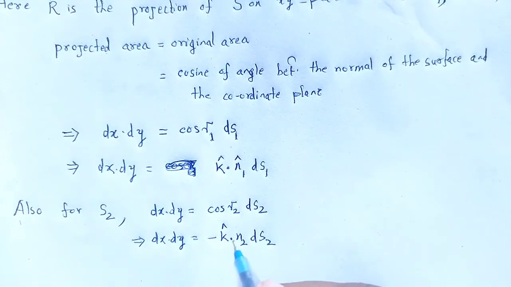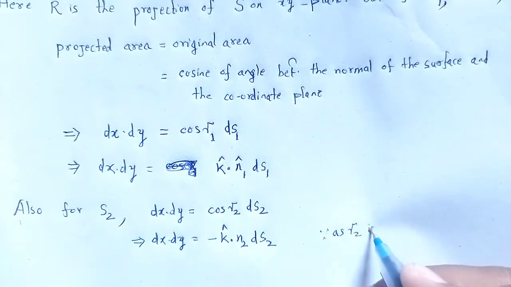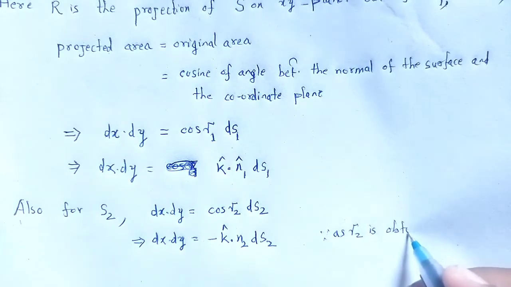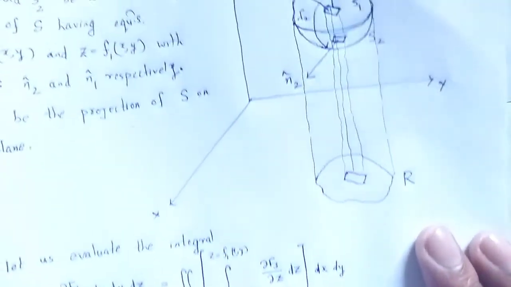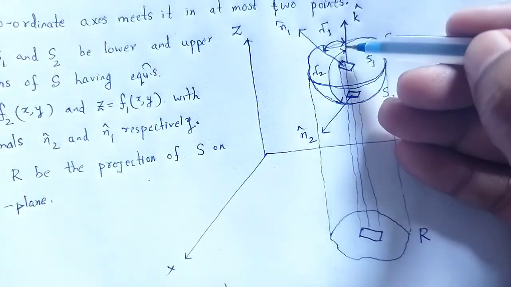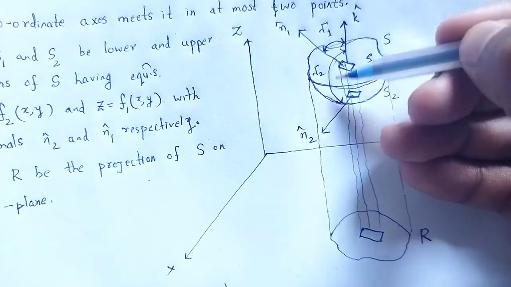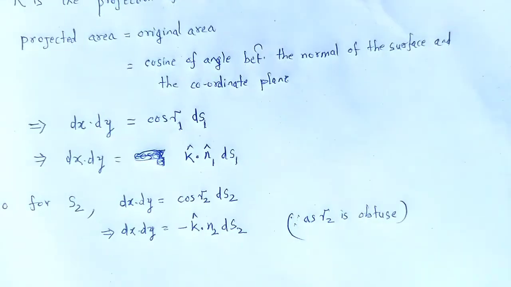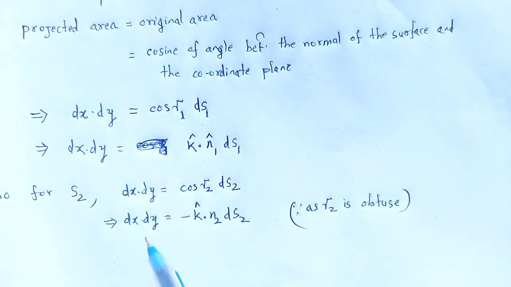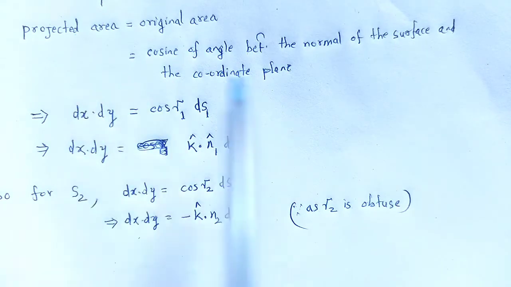For what reason do I introduce minus? Since gamma 2 is obtuse. Look here, the angle between n2 cap and k cap, this is gamma 2, that angle is obtuse, that is greater than 90 degrees and less than 180. That's why for that of S2 plane we introduce the minus in the projected area.